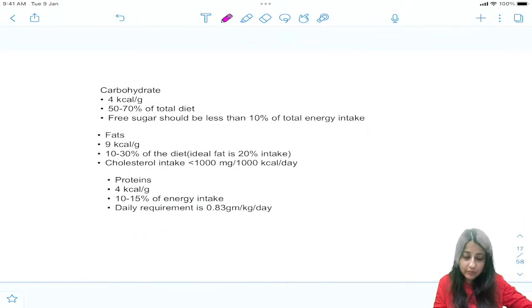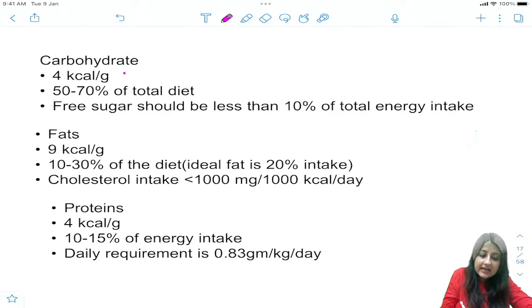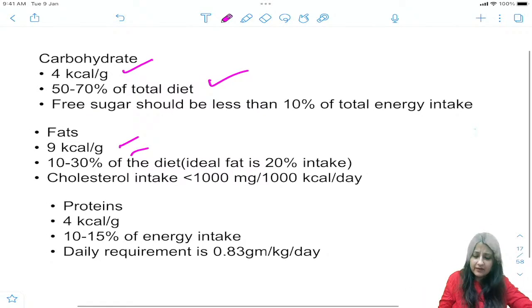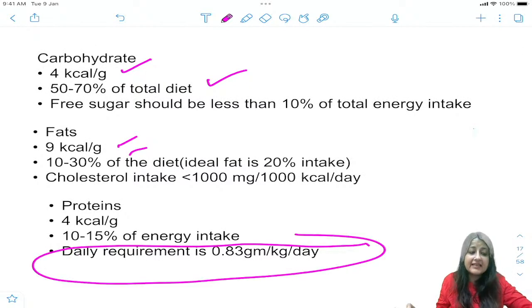Now let us move forward. This is just an information yielding slide. We have already done it. Carbohydrates 4 kilocalories per gram, 50 to 70%. Fats 9, 10 to 30. This we have already done. I want you to look at the daily requirement of protein, guys. Please don't say it is 1 gram per kg body weight. Now it is 0.83 gram per kg body weight.